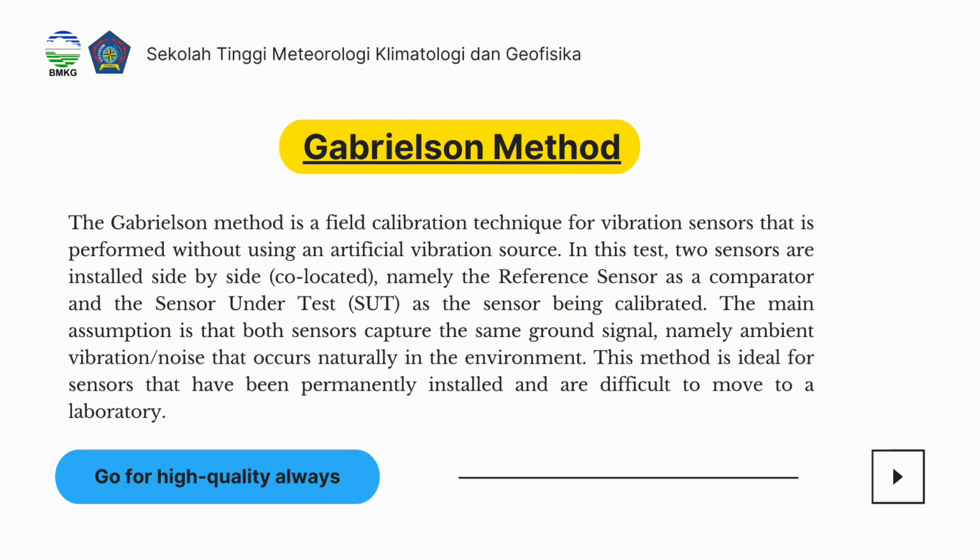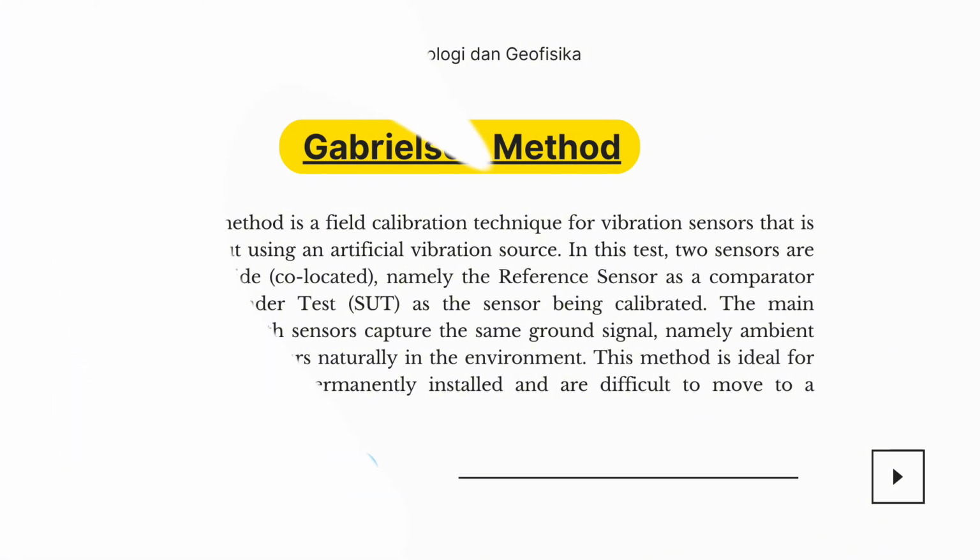The main assumption is that both sensors capture the same ground signal, namely ambient vibration or noise that occurs naturally in the environment. This method is ideal for sensors that have been permanently installed and are difficult to move to a laboratory.